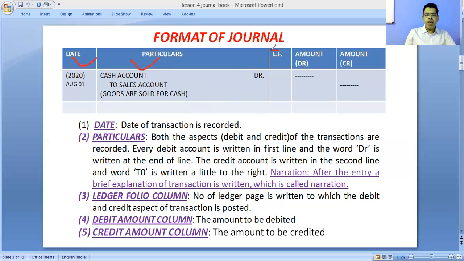Now the next column is the LF column. LF is the ledger folio column.